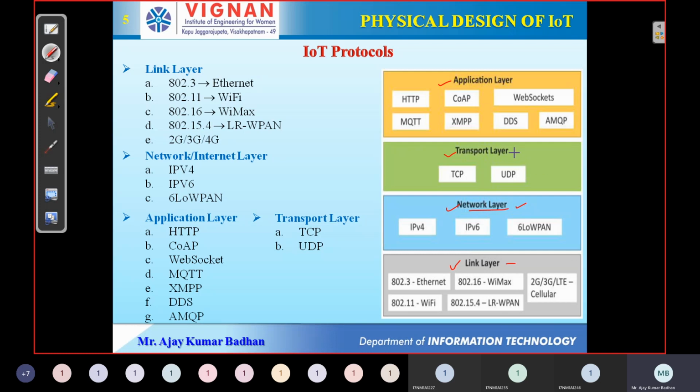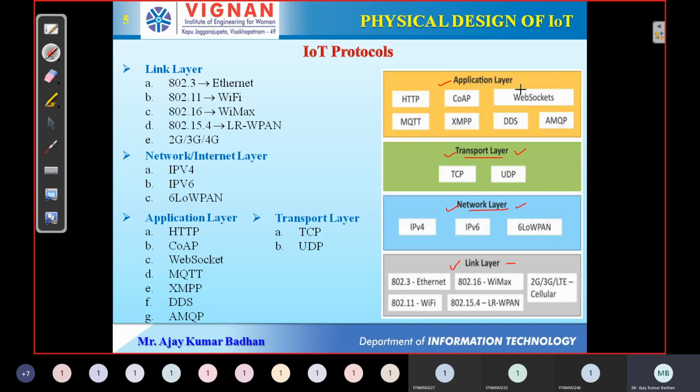Then the purpose of the transport layer is to make sure whatever packets are there reach the destination securely, without any problem in between, while it is transmitting. For that purpose we use this transport layer. Apart from that, we have the application layer. The main purpose of the application layer is that we are developing several different types of applications here.